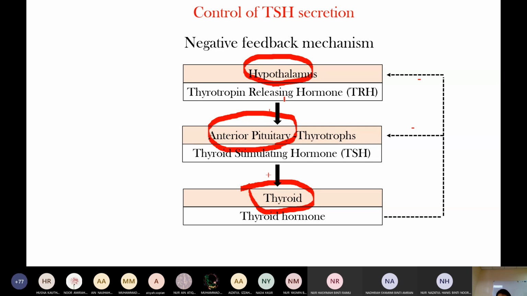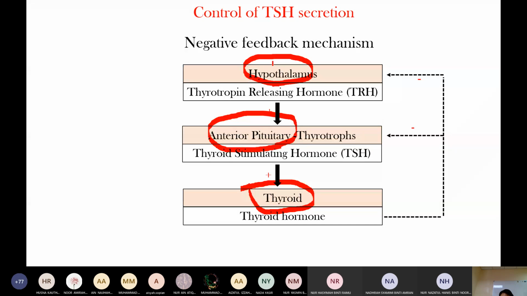Same as hypothalamus. Pathology is at the hypothalamus. So there is more TRH secretion. This thyrotrophin releasing hormone acts on the anterior pituitary, so the anterior pituitary produces more TSH. This TSH acts on the thyroid and it produces excess thyroid hormone. So the pathology is in the hypothalamus. So this is a secondary cause.